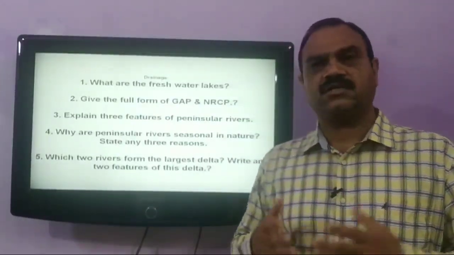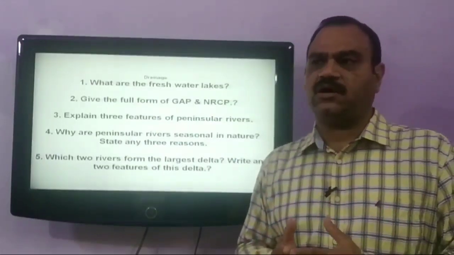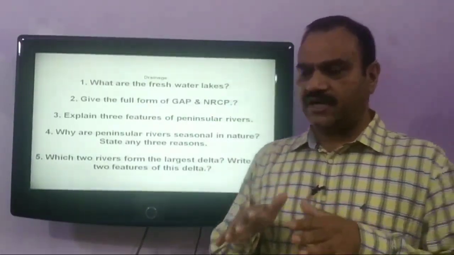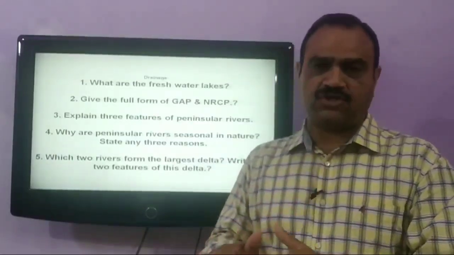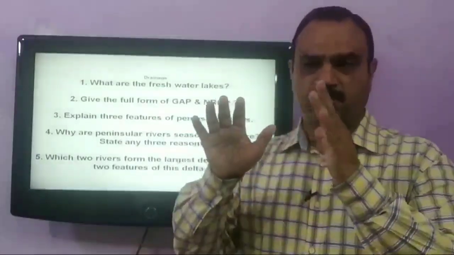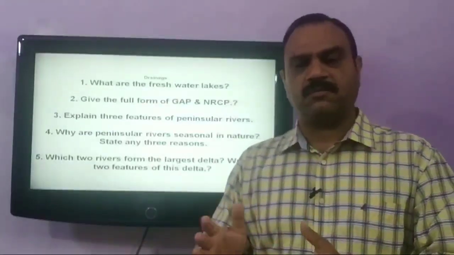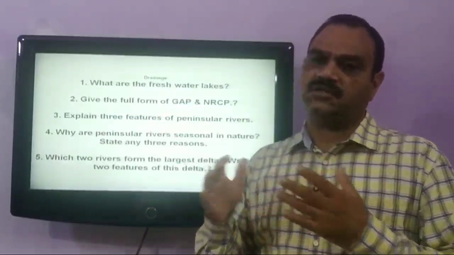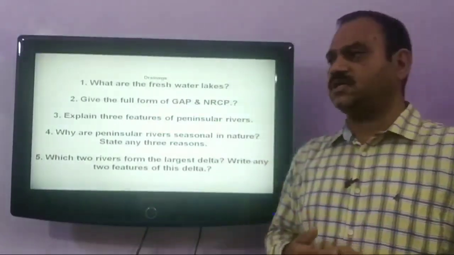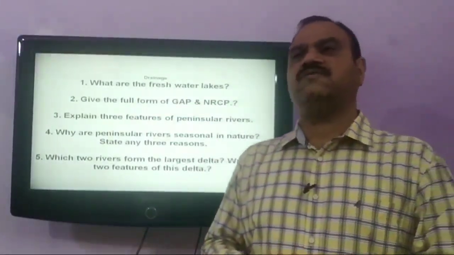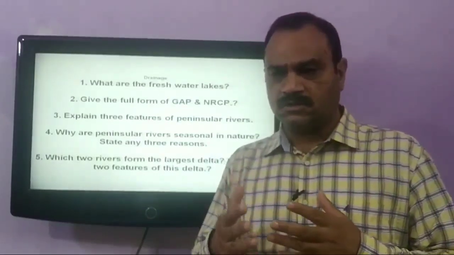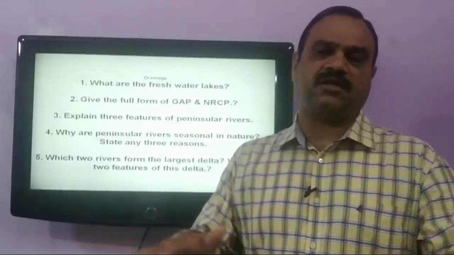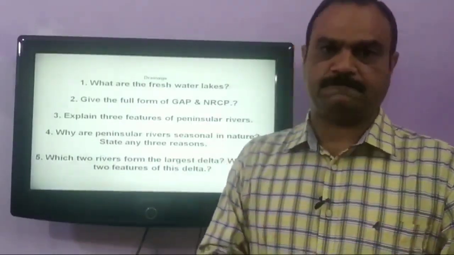The third reason is that the catchment area of these rivers is very small. Catchment area is that area from which the river gets its maximum water, either by rainfall or snow. So the catchment area of these rivers is very small. And the fourth reason is that these peninsular rivers have a very short course. So their drainage basin is also very small.